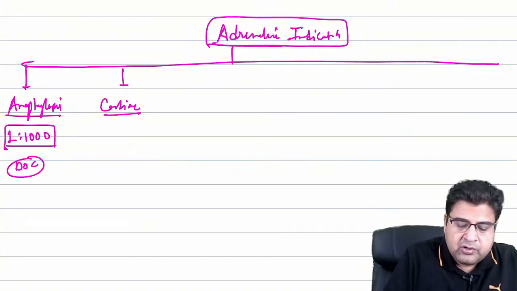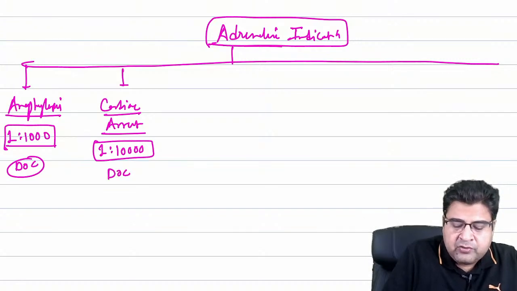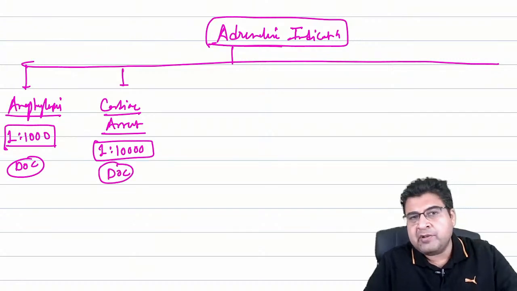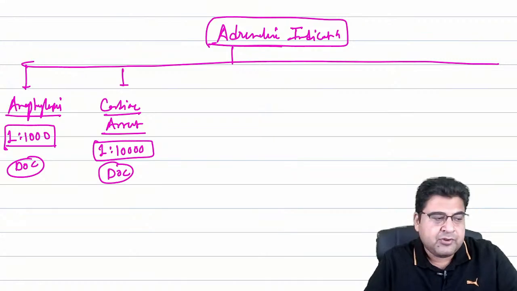Now this is also the drug of choice for cardiac arrest. This also we have covered. We use the medicine in concentration 1:10,000. So whether the patient has a shockable or non-shockable type of rhythm, this is the drug of choice for cardiac arrest.